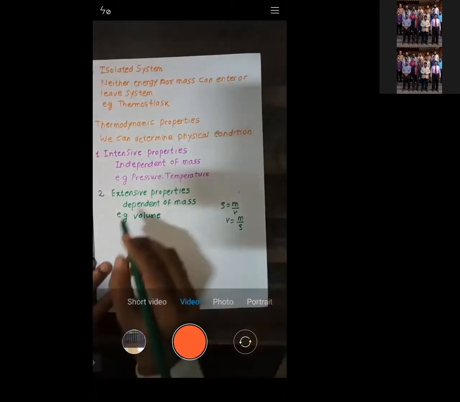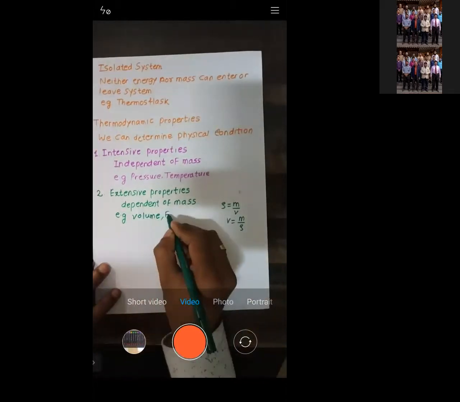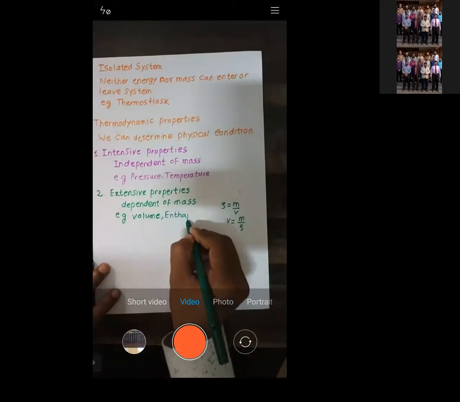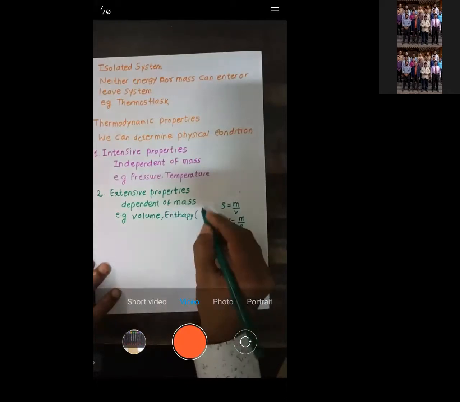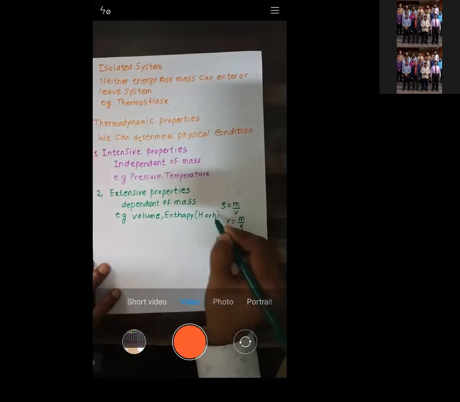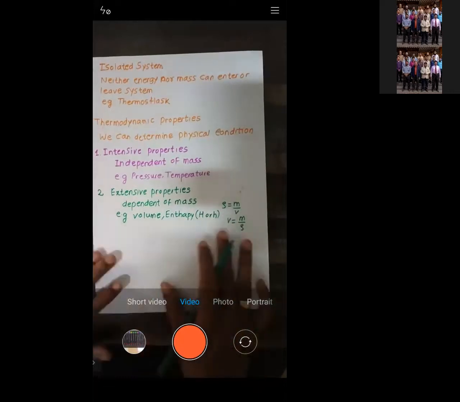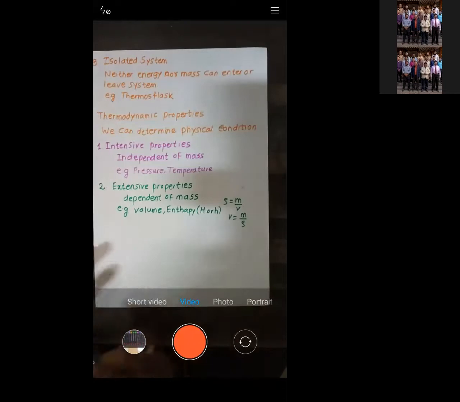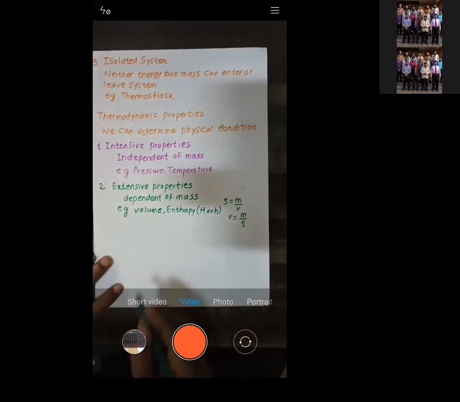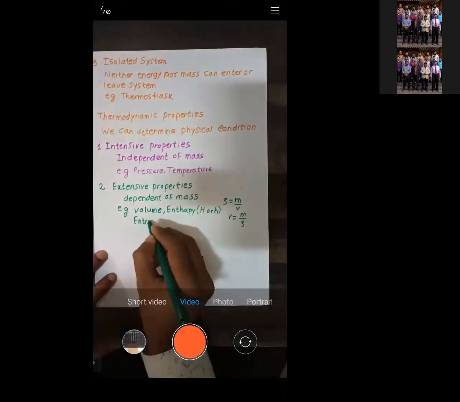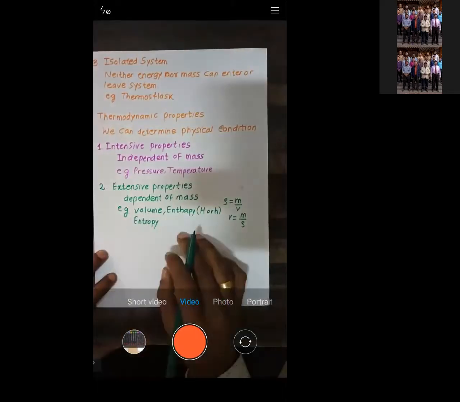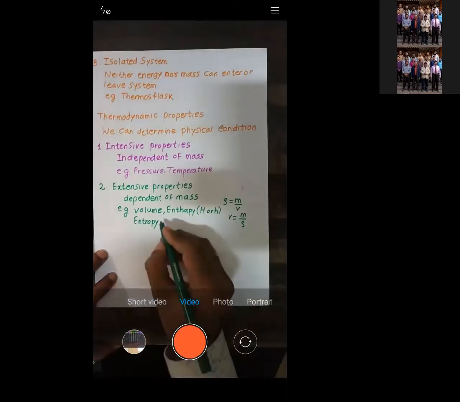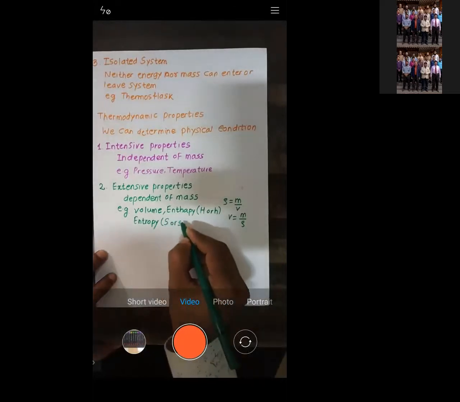Similarly, some properties like enthalpy, you might not be able to understand yet. Enthalpy we indicate by capital H or small h. I will go into the detail in the next chapter. Similarly, there is one more term called entropy. Try to remember those words. Entropy is indicated by capital S or small s.